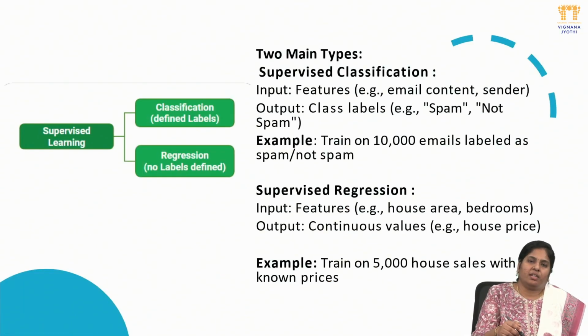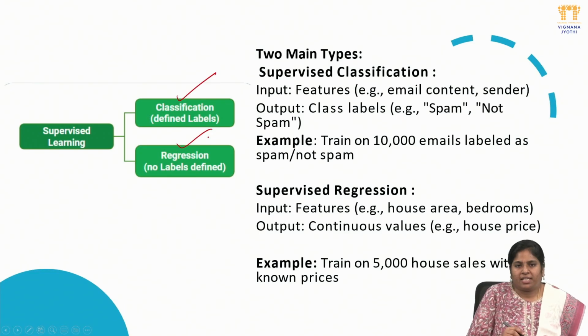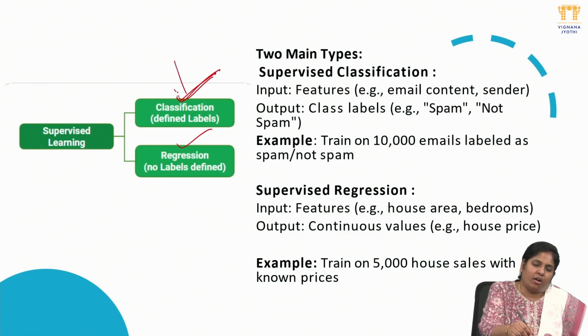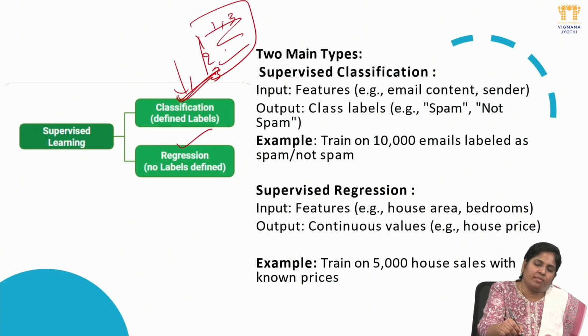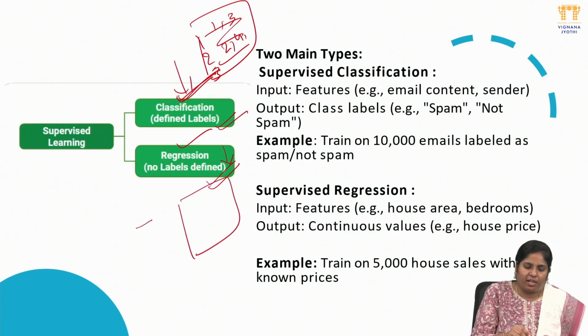Supervised learning basically gives two types of outputs: one is classification, and one is regression. Classification has defined labels. We can give inputs and it will sort them into a list like 1, 2, 3. Input 1 comes here, input 3 comes here, input 2 comes here, input 4 comes here, and like that it will sort it out. So it's already defined by labels. If I haven't given the labels, then the continuous output will come under the different kinds, like the first image it will take.